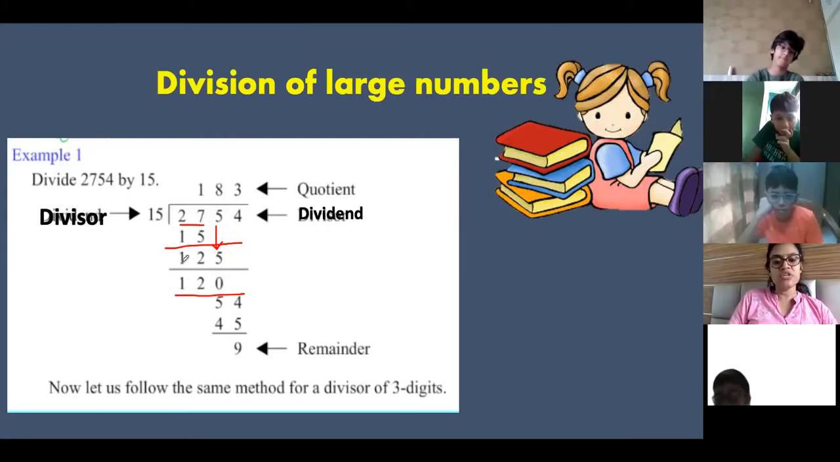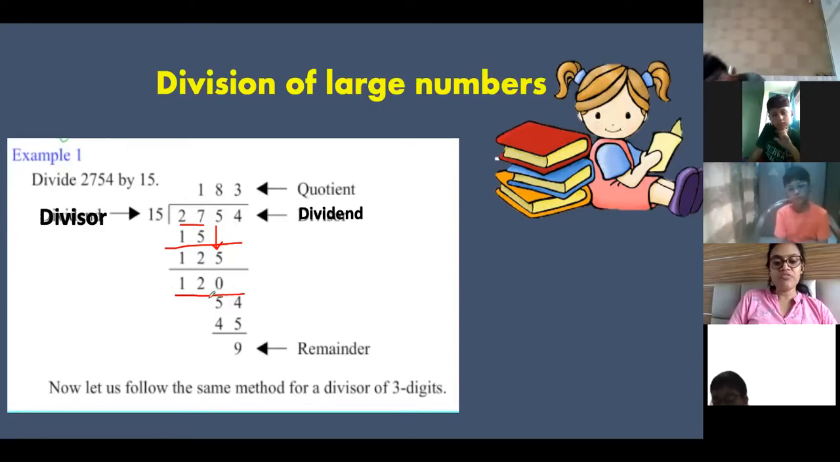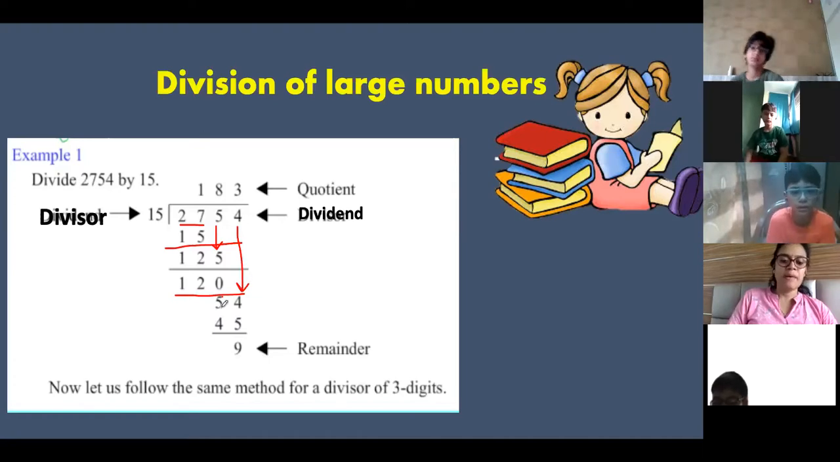Second time when you subtract 125 minus 120, you got 5. Again 5 is less than 15. That means you are going in a correct direction. 5, what number is left now? 4 is left. We will carry it down and then we will minus it.